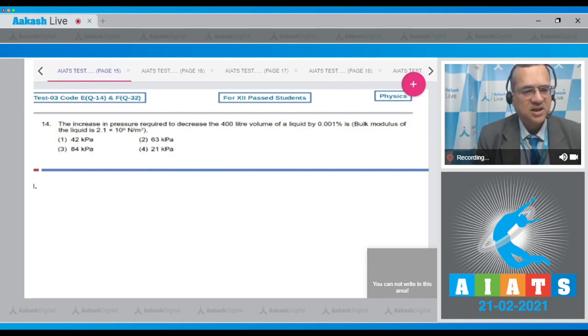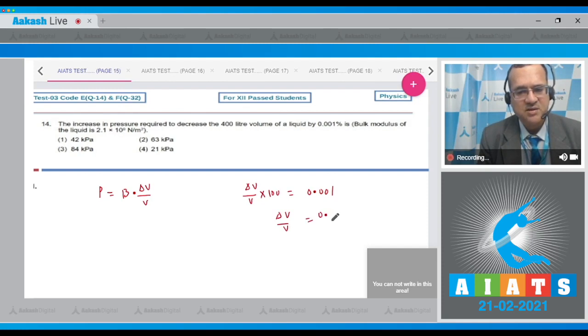Question number 14. Find the increase in pressure required to decrease the 400 liter volume of a liquid by 0.001%. The bulk modulus is given. Now the pressure is equal to the bulk modulus into the volumetric strain. It's given delta V by V into 100 is equal to 0.001. So delta V by V is equal to 0.001 divided by 100.